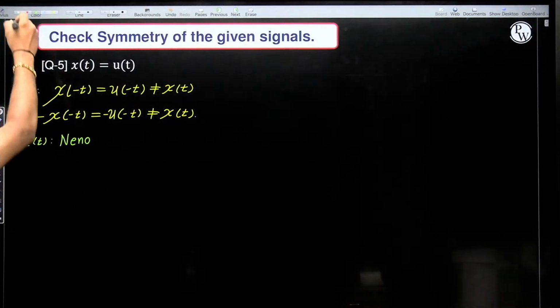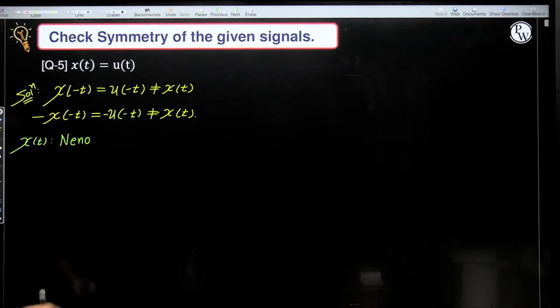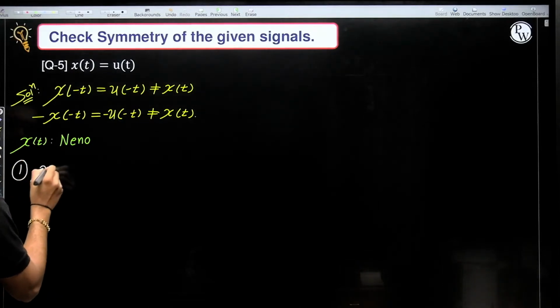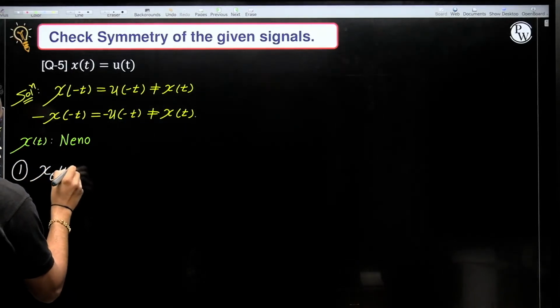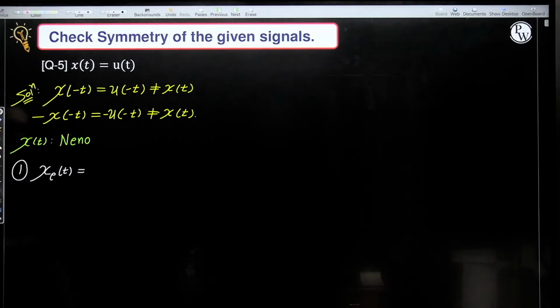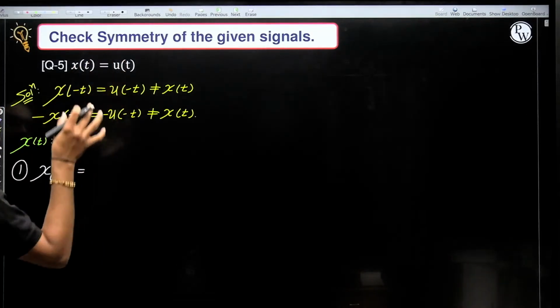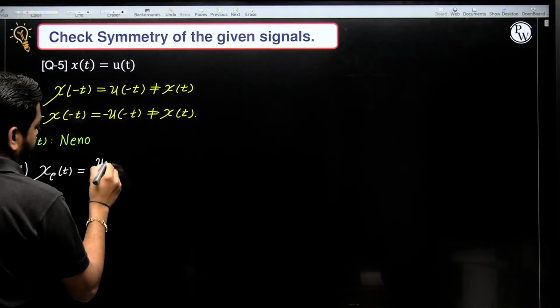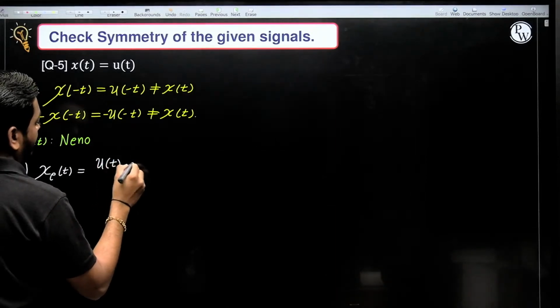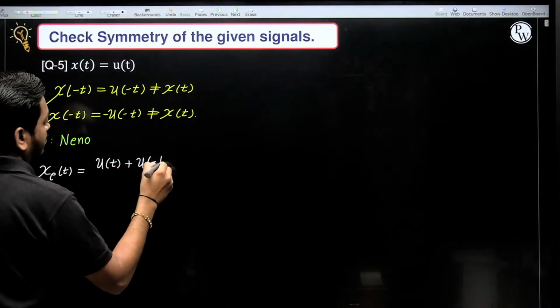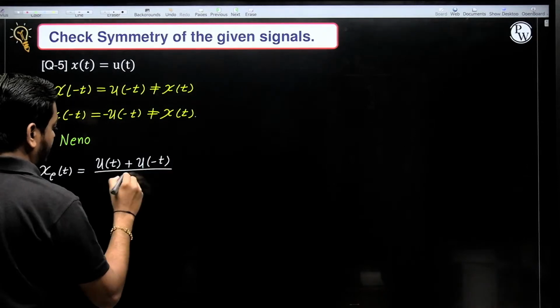Okay. Now let us calculate its even part and its odd part. Even part is given by x of t plus x of minus t divided by 2. So x of t is u of t, x of minus t is u of minus t, whole divided by 2.